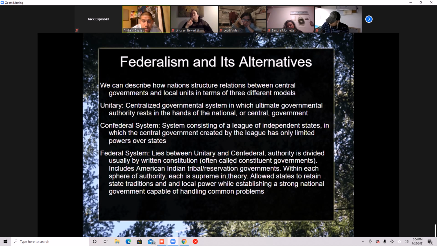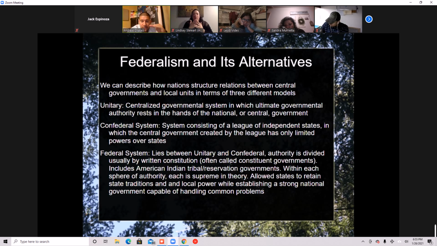Again, we talked about the dilemma that the Articles of Confederation caused. When it comes to how we in the United States have internalized how federalism works, it lies in between.